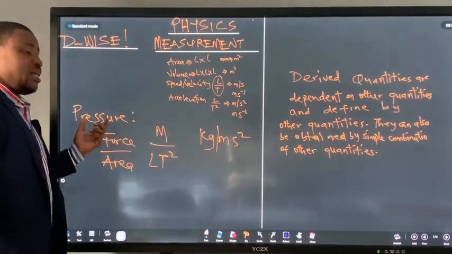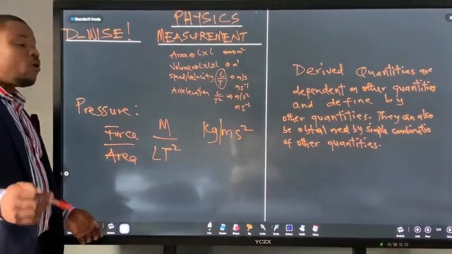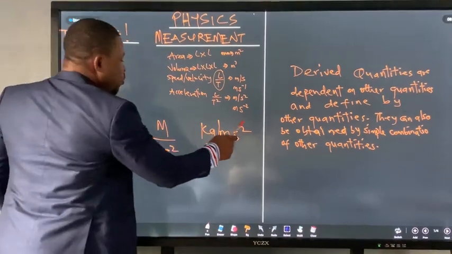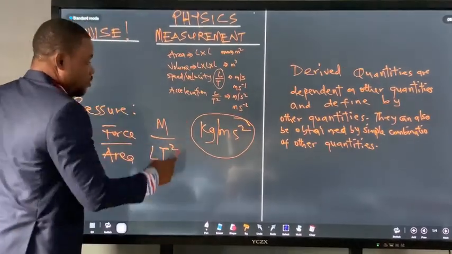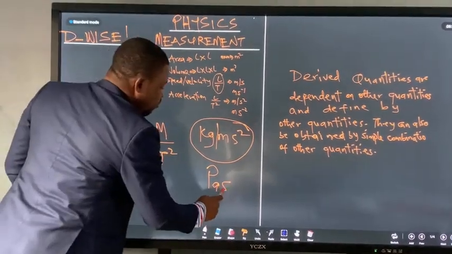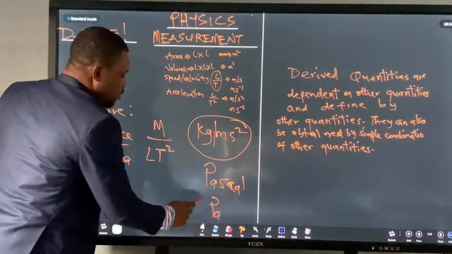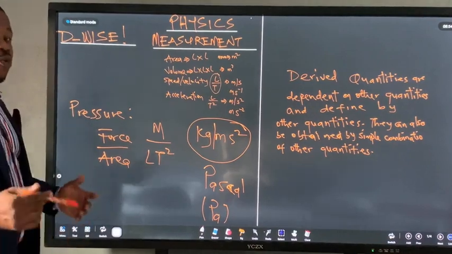But because of the fact that Pascal also did a whole lot on pressure, to honor him, they said that the unit of pressure should be the Pascal. Pa. This is the unit of pressure.